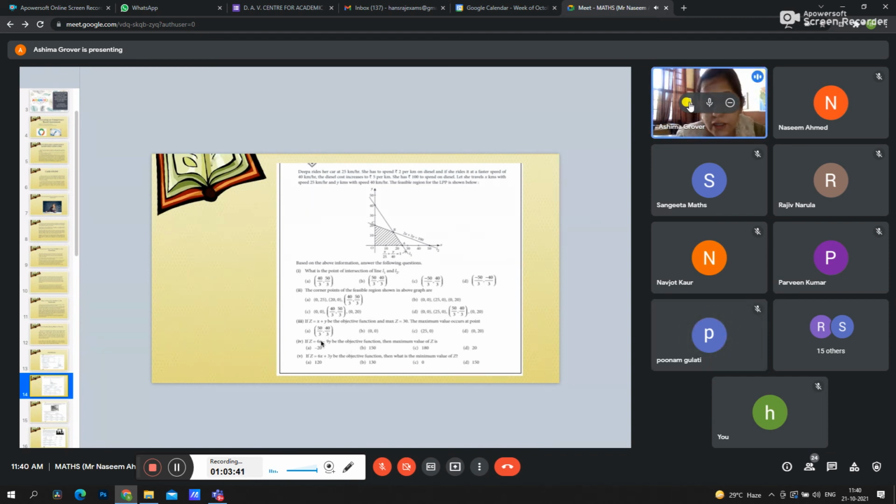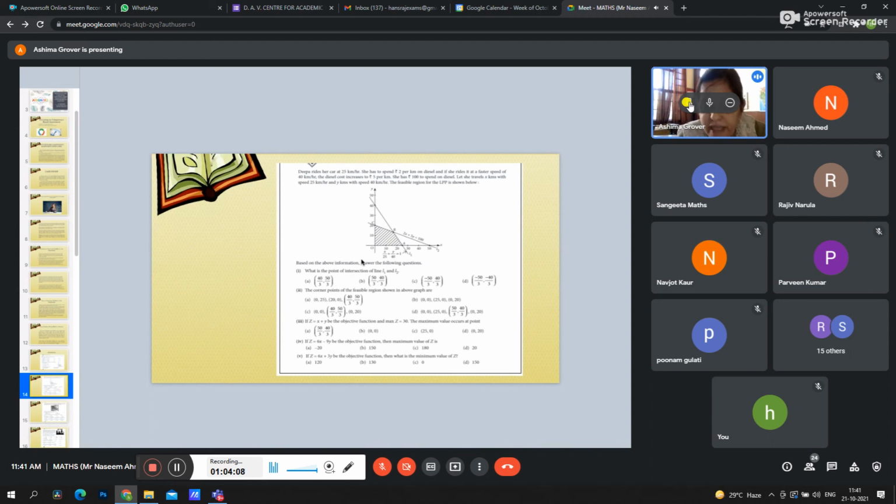And now the fourth option, here it is not related, like another Z is given, that is the profit function. It can be asked, and you know what this is? This is the profit function, and what are X and Y? These are decision variables. And this Z is given as 6X minus 9Y, then the maximum objective value, if we have this, what should be the value?